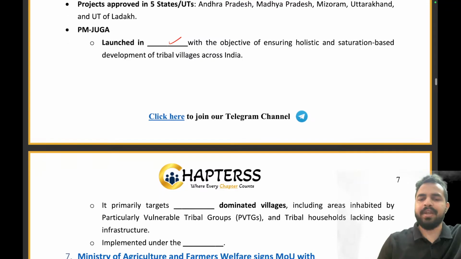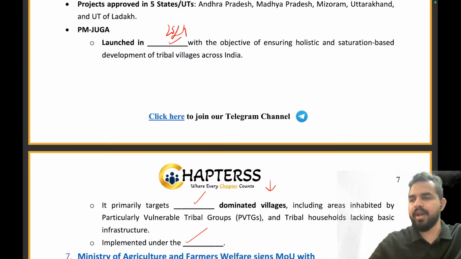under which we are primarily targeting the dash dominated villages, that is the scheduled tribe dominated villages, and primarily PVTG, that is the particularly vulnerable tribal groups, which is implemented under the Ministry of Tribal Affairs. It was launched in 2024. Absolutely right. Well done, everyone.